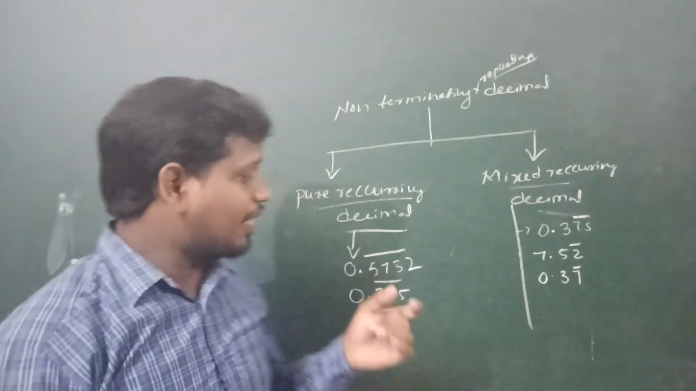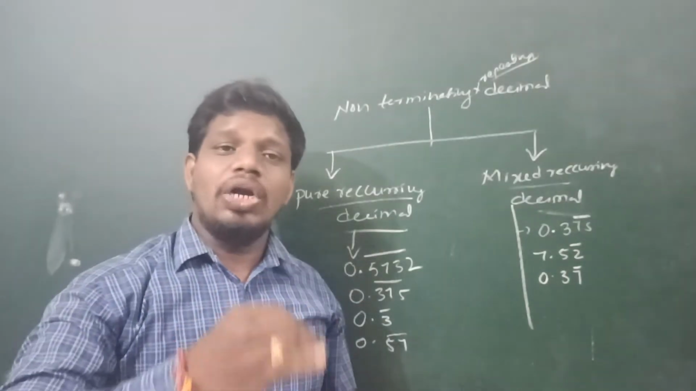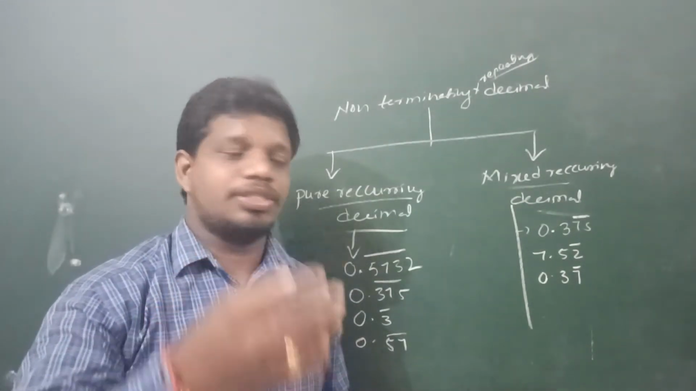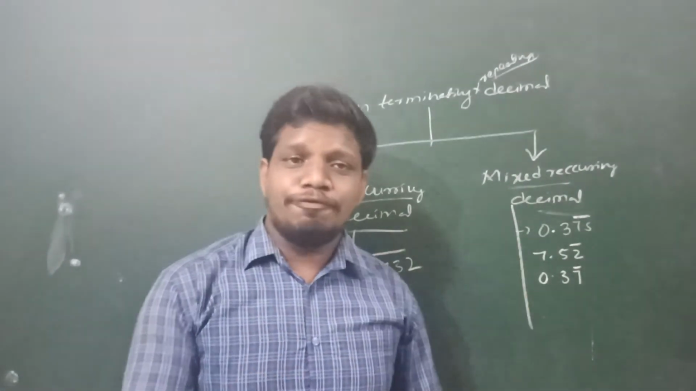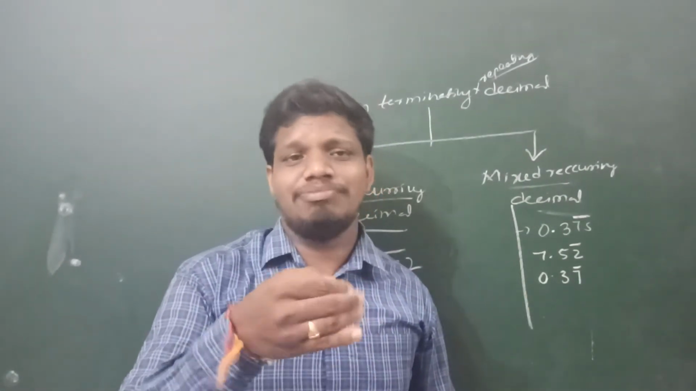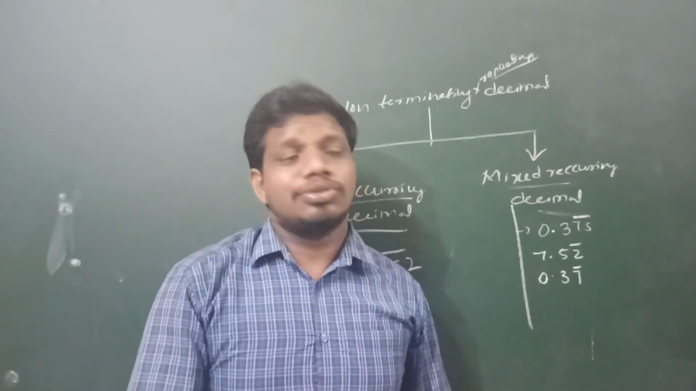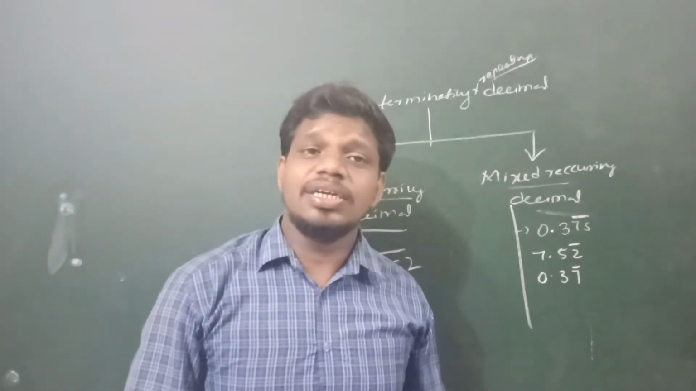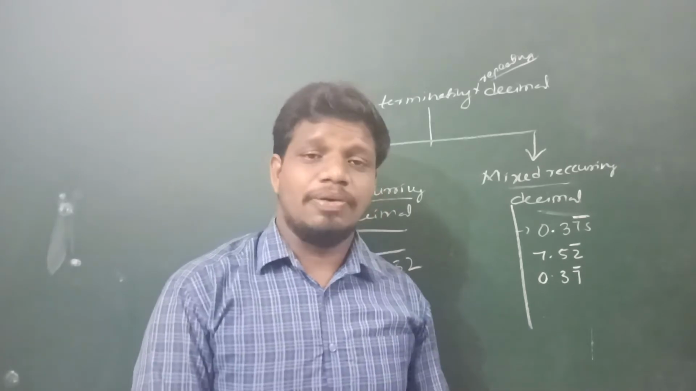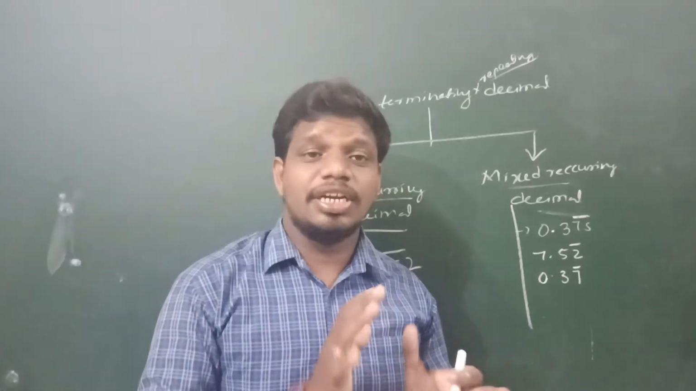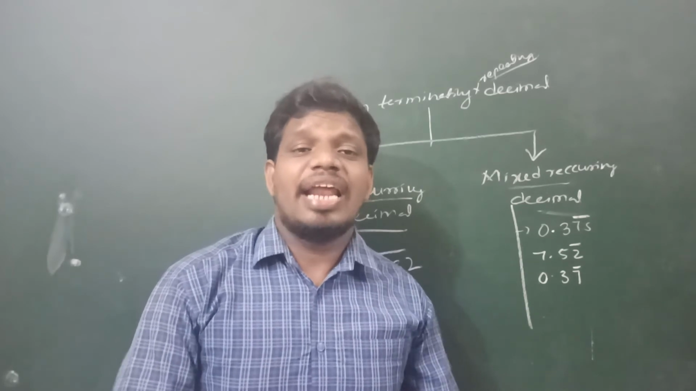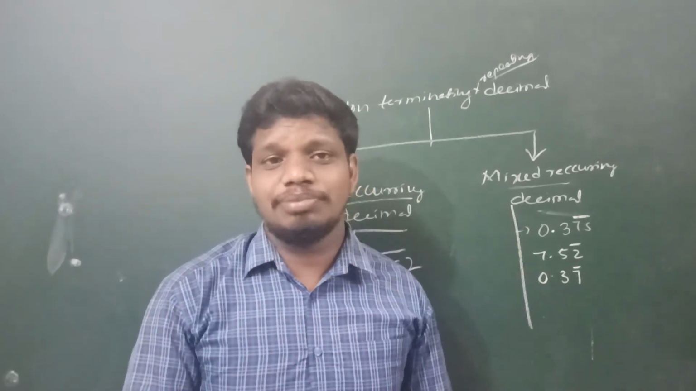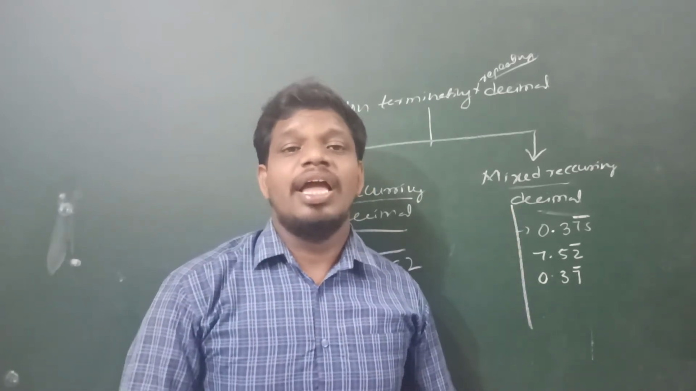What is a pure recurring decimal? If after the point all the decimals repeat, then it is a pure recurring decimal. If after the point a few decimals repeat and some do not repeat, such a decimal form we call a mixed recurring decimal. So these are the decimal forms of a rational number. Now we'll discuss the decimal form of an irrational number.